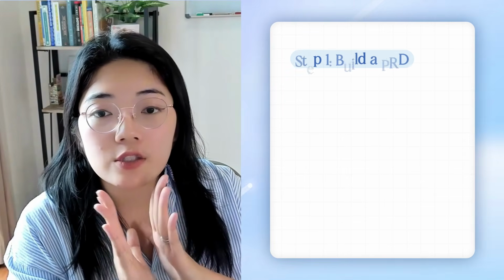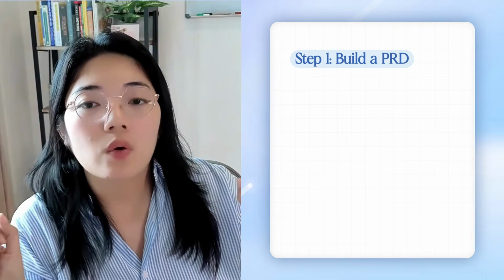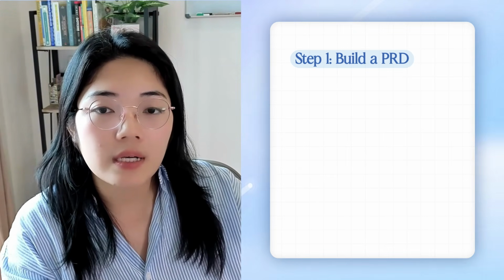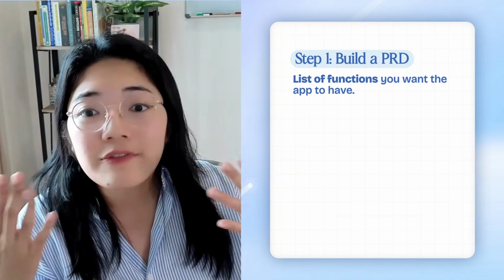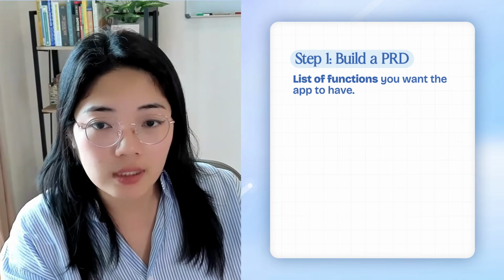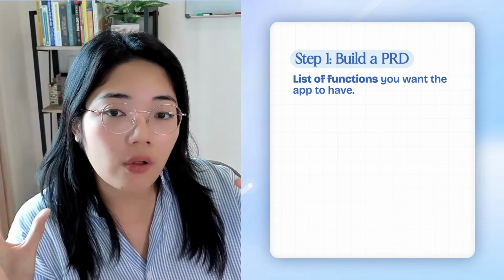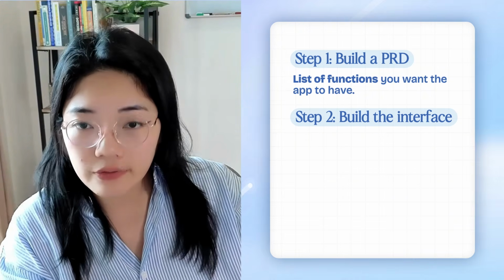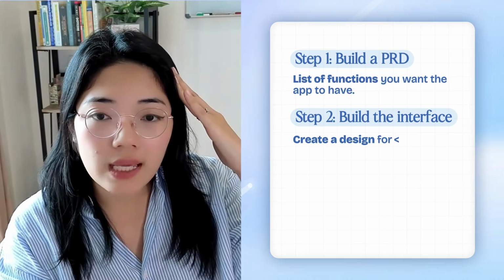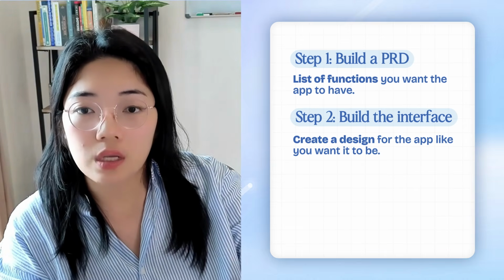Now, there are 3 steps to build an app, no matter what tools you use. These are my learnings and experience on building this finance app. The first step is to build a product summary, or the technical term is PRD, product requirements document. Basically it is a list of functions of how you want this app to function. The second step, after you get all these lists of items that you want to build, is to build an interface. You want to confirm if what you think in your head and what translates onto the computer is the same.